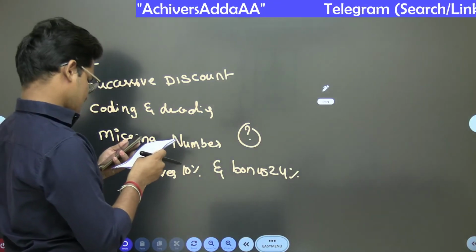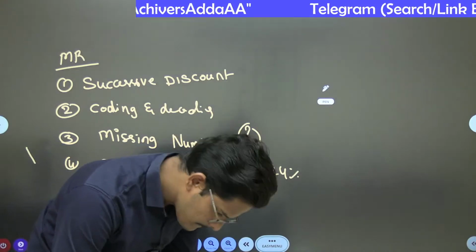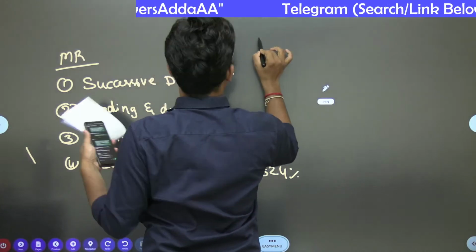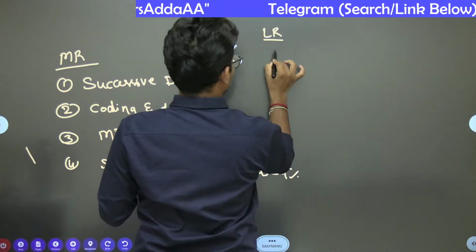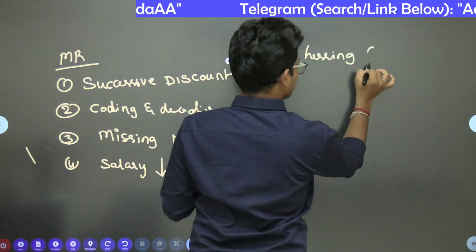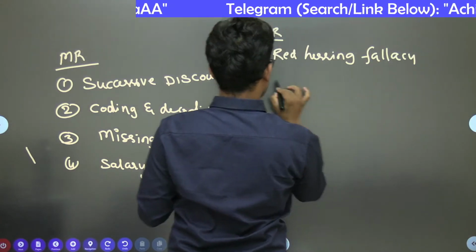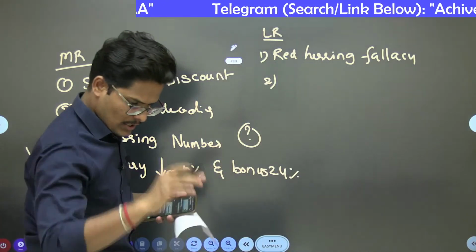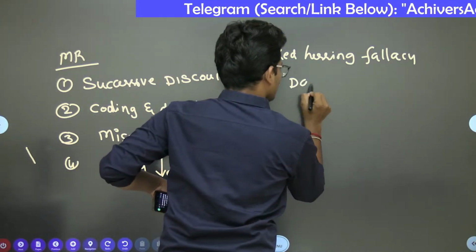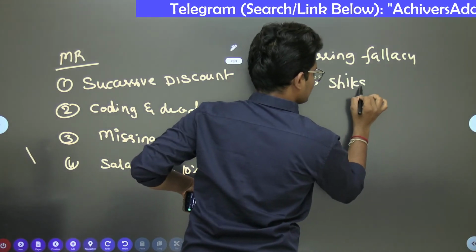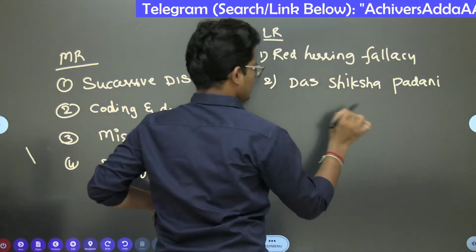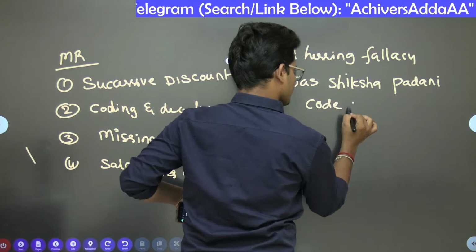And here next one is LR related red herring fallacy. First is red herring fallacy, which is an informal fallacy question that was asked. And after that, there is a question related to the code of conduct in Buddhism, Das Shika Padani. Is it Sikha or Shiksha Padani? I don't know. The exact word is Das Shiksha Padani, which is a code of conduct in Buddhism.